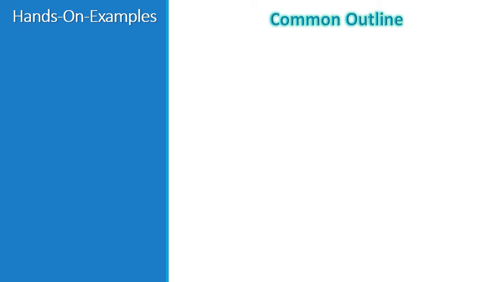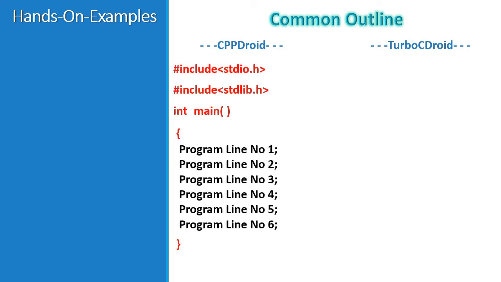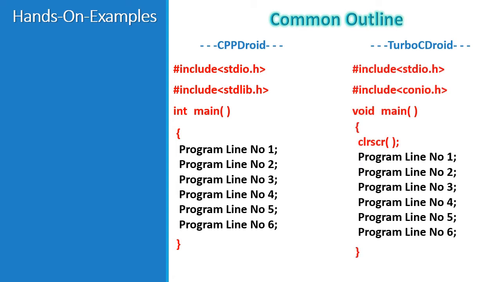Now let's actually get our hands down on the programming. For this entire section, we will be following some common outline. In this activity, programmers have the freedom to choose any of the apps from the downloaded 2 apps. Depending on the apps, there are 2 different outlines. For all the programs that we will be discussing in this section, the lines written in the red color will be the same and necessary to write for each program. Only the black colored lines will be different as per the requirement. We are going to discuss some examples of the above discussed do while statement.